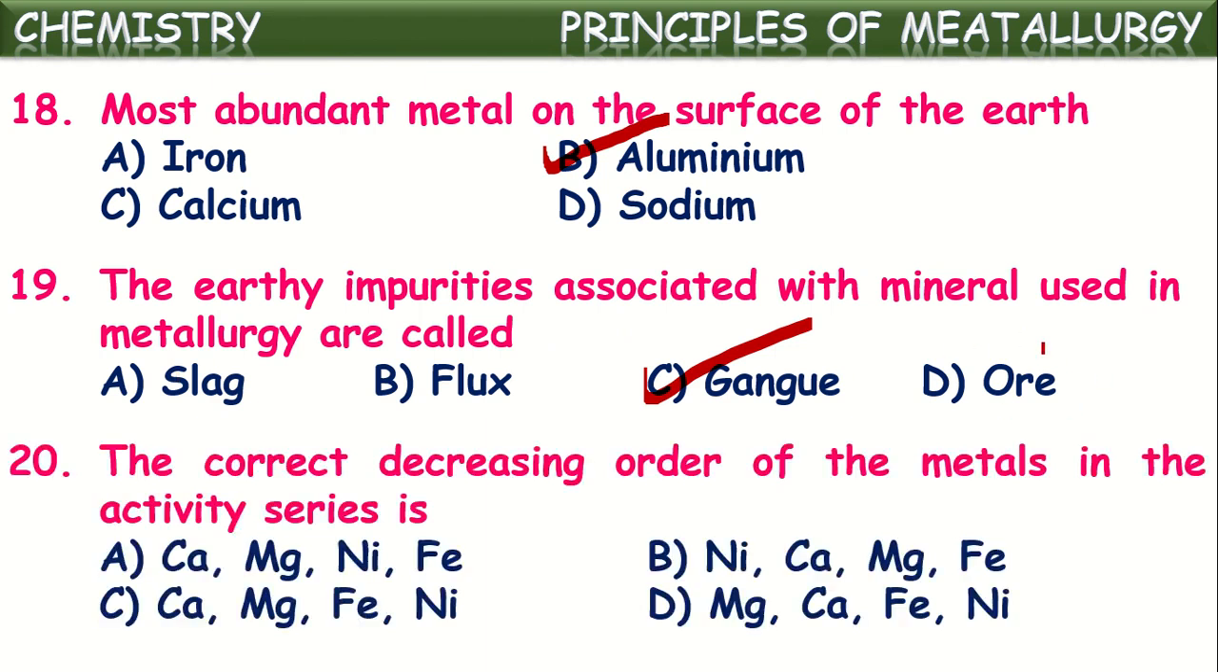Okay, next one. The correct decreasing order of the metals in the activity series. See here, the metals given are nickel, calcium, magnesium and iron. If we observe among these, calcium is the most reactive metal, next magnesium, nickel, iron, where this series is found here. Okay, this is the correct reactivity series. Next,